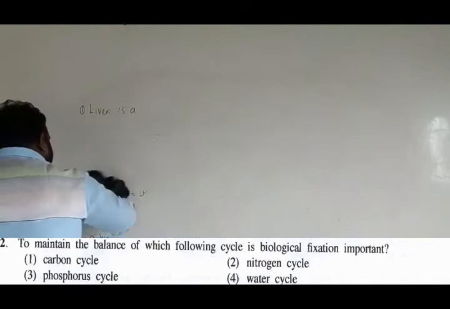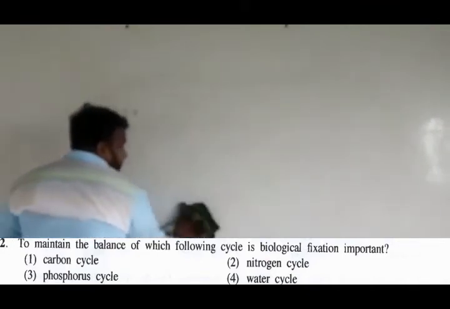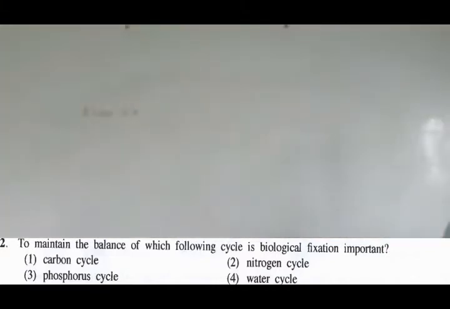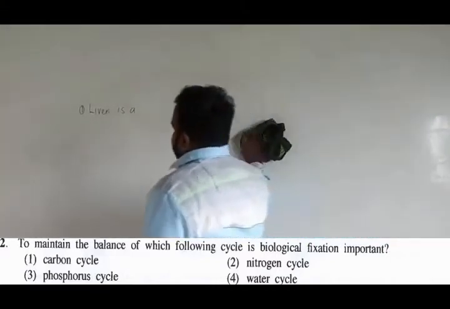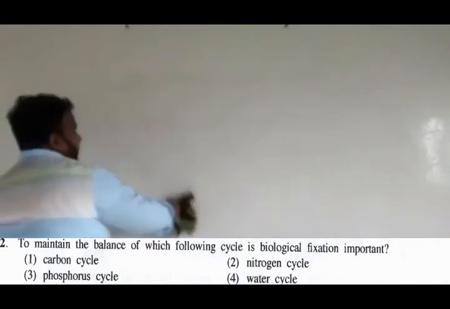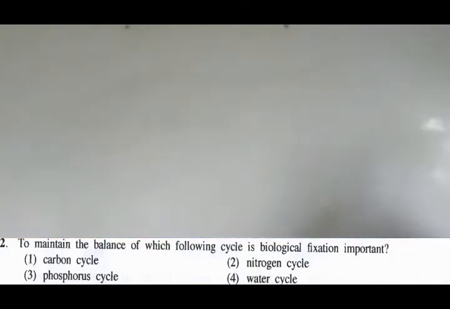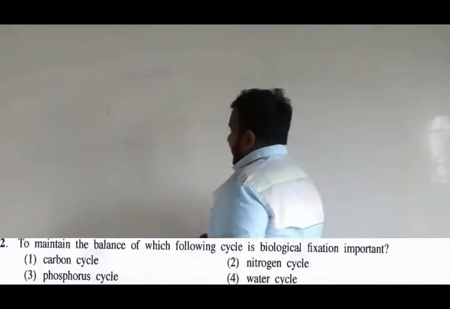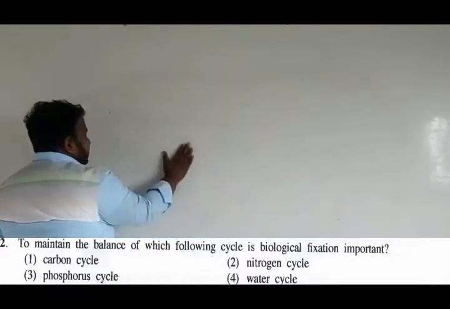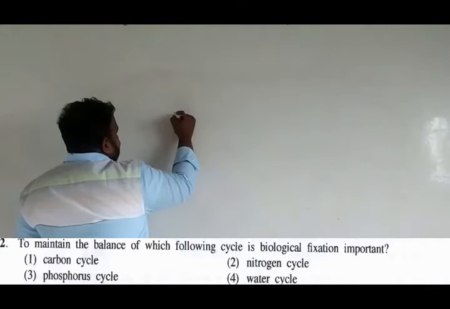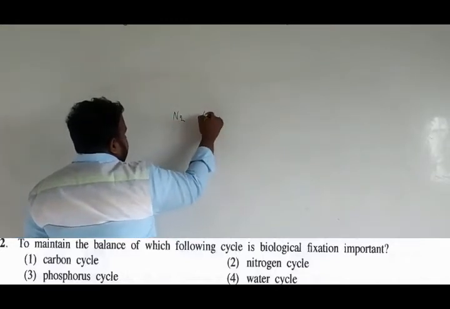Fine. So we have studied several cycles in the biosphere. We have studied several material cycles, carbon and nitrogen cycles. So the carbon cycle and nitrogen cycles are more important. Carbon, nitrogen, phosphorus cycles are more important. So of them, biological fixation comes under the nitrogen cycle, where N2 in the atmosphere